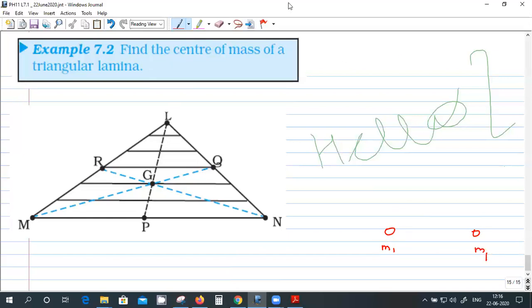So if we take a rod of uniform density, mass distribution, it's a uniform rod. So where will be center of mass? At the middle, right? Center point. Okay. Now we take one more rod like this. This also is uniform. So where will be the center of mass of this one?